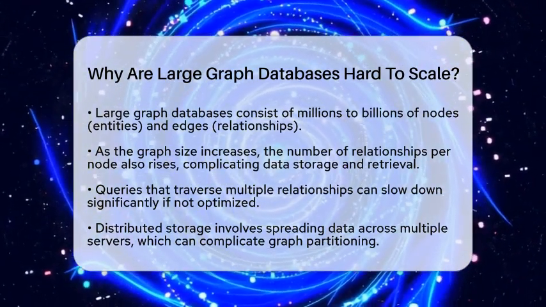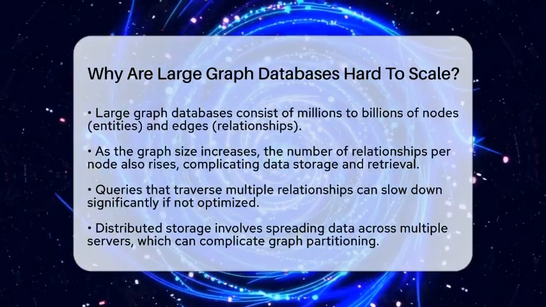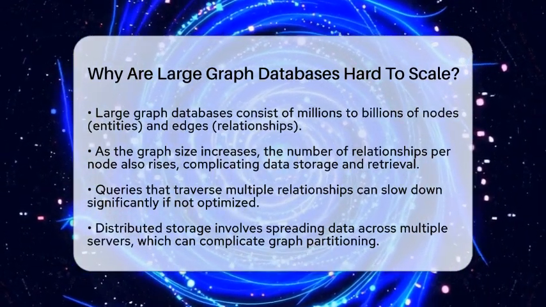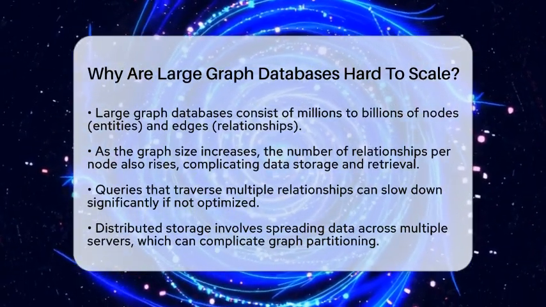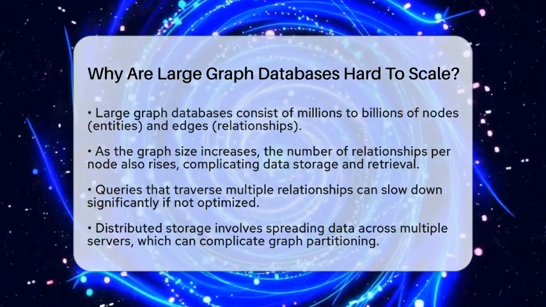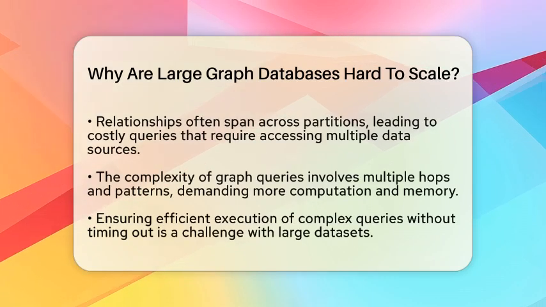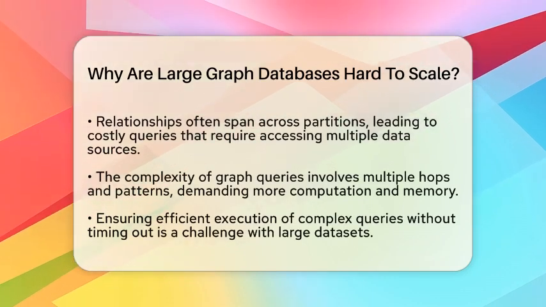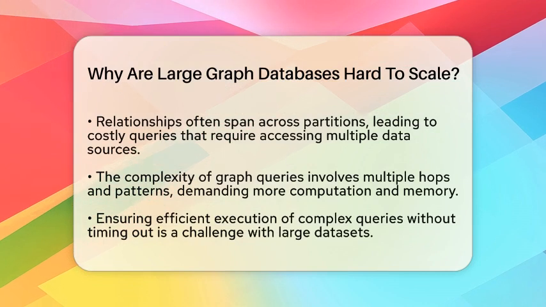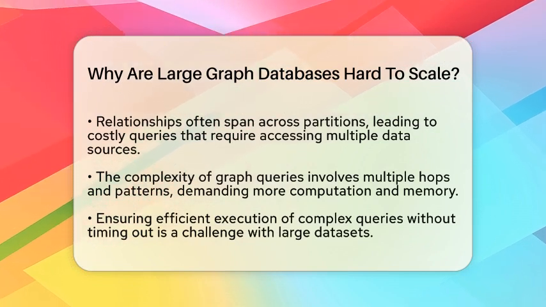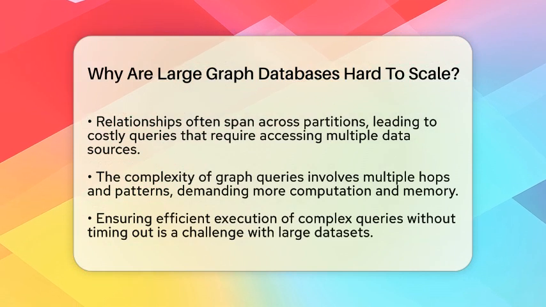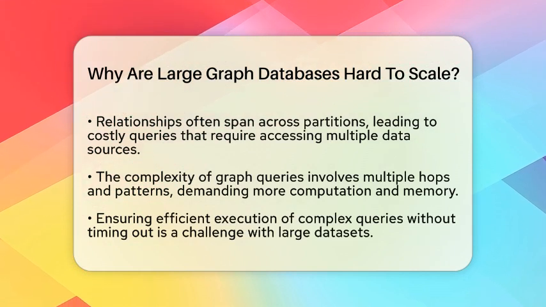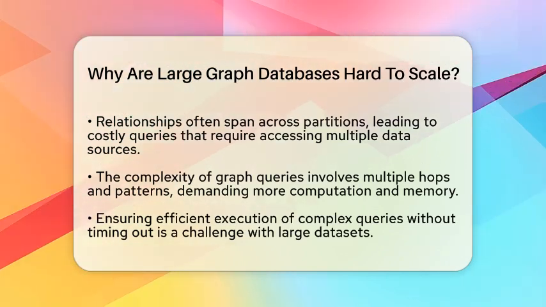Next, let's talk about distributed storage and graph partitioning. To scale a graph database, data is often spread across multiple servers or clusters. However, splitting a graph into parts can be tricky. Relationships often span across these partitions, which means that queries that need to access data from different partitions can become costly in terms of performance. This can lead to slow query responses and increased communication overhead.